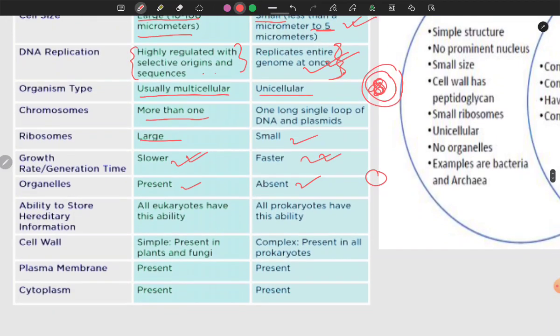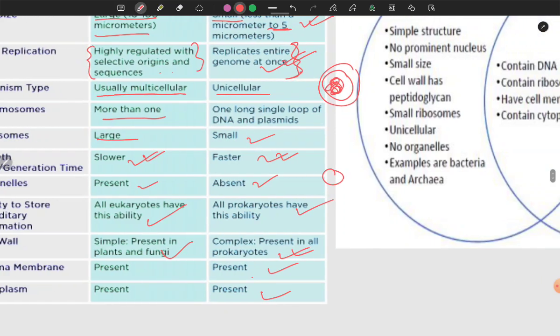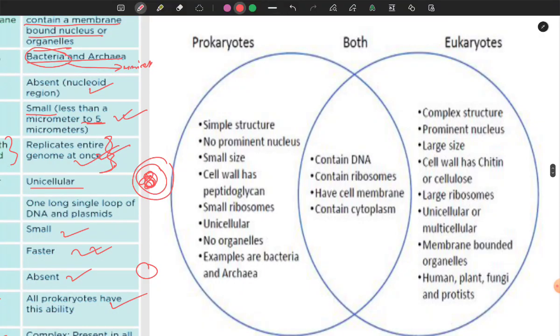Ability to store hereditary information: both of them have all the abilities. The cell wall is simpler in plants and fungi, but complex in prokaryotes. Plasma membrane is present in both, and also cytoplasm. The common things are that both contain DNA, contain ribosomes, and have a cell membrane and cytoplasm. These are the common things that we must keep in mind.